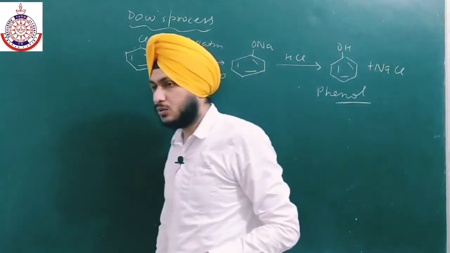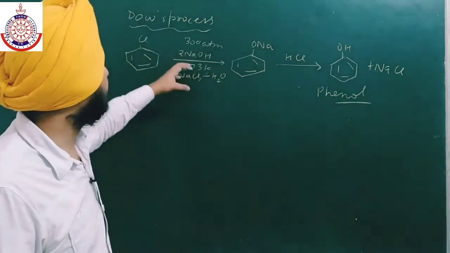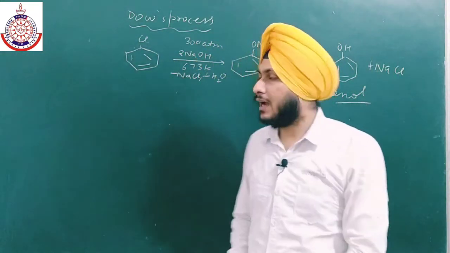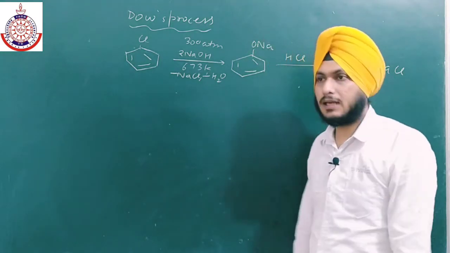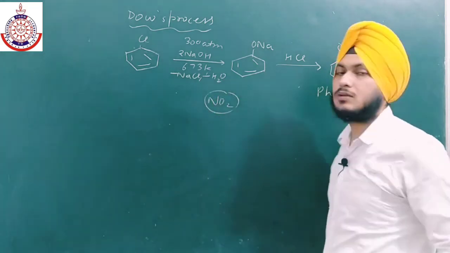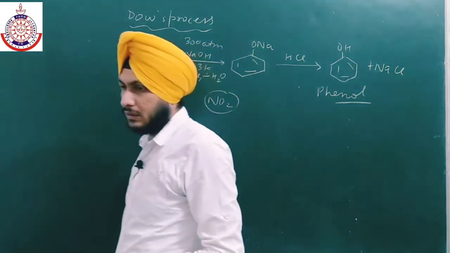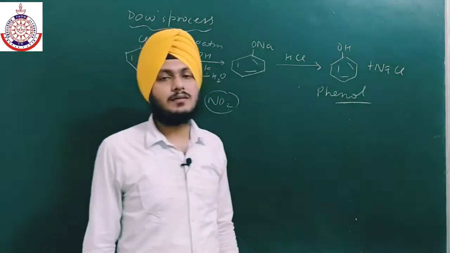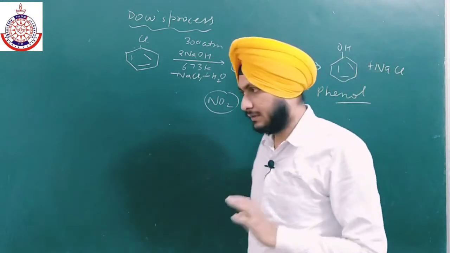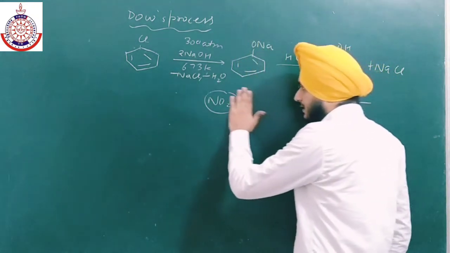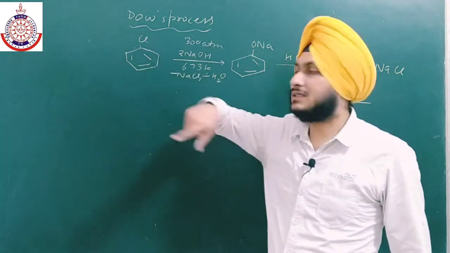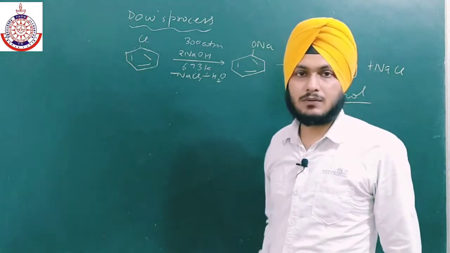But in order to do this reaction at low temperature and very low pressure, not under drastic conditions, we have to use some electron withdrawing groups, like the NO2 group. If these groups are present on the ortho and para positions, then the rate of the reaction will be more, and the reaction can be feasible at low pressure and low temperature also. Now what is the reason? Because they will stabilize the positive charge which is generated over this carbon after the removal of chlorine.